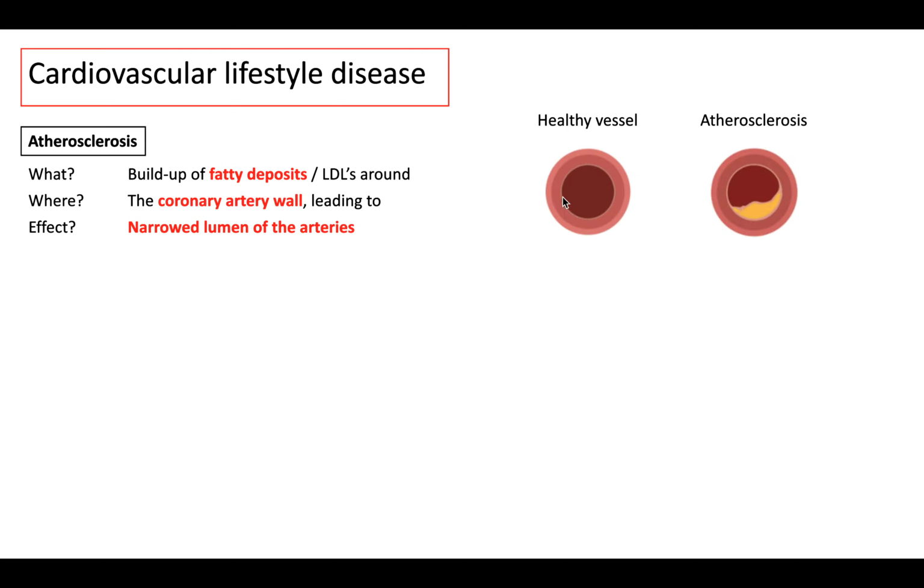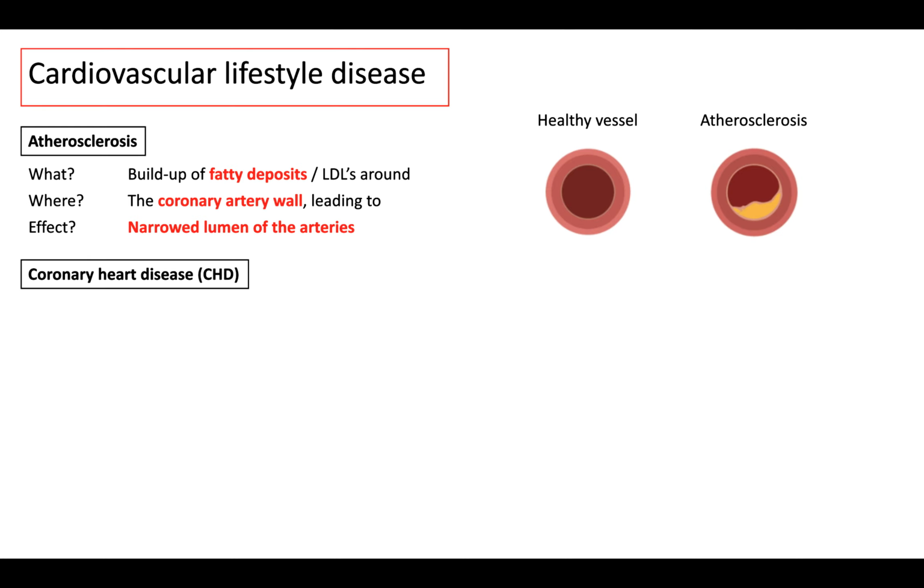So this is a normal artery. This is a normal coronary artery, which is on the heart. It feeds the heart with oxygen. So this is a normal one, and this is one that is suffering from atherosclerosis. So it's the build-up of fatty deposits around the coronary artery wall, leading to a narrowed lumen of the arteries. Lumen is just this little circular bit here. So that's atherosclerosis.